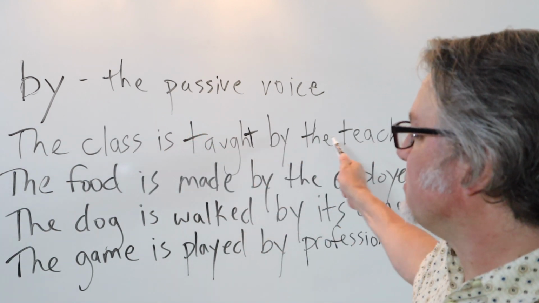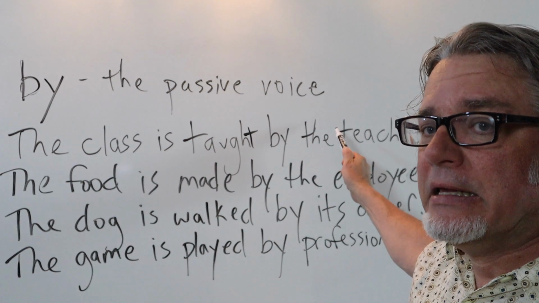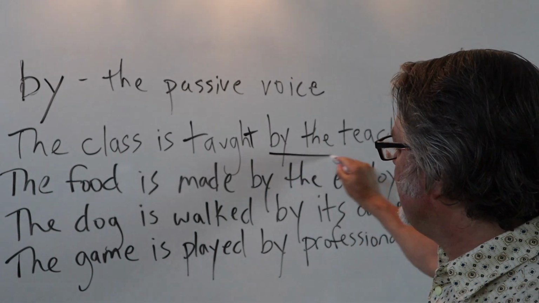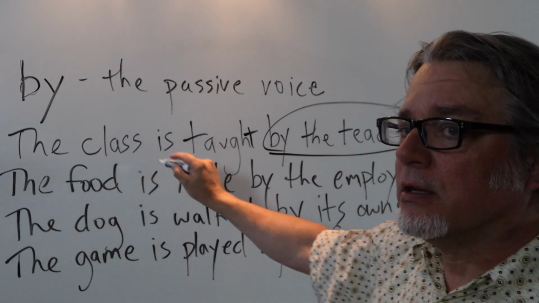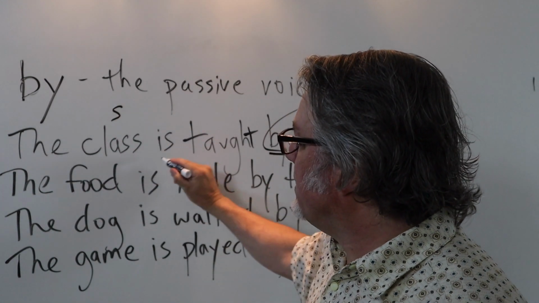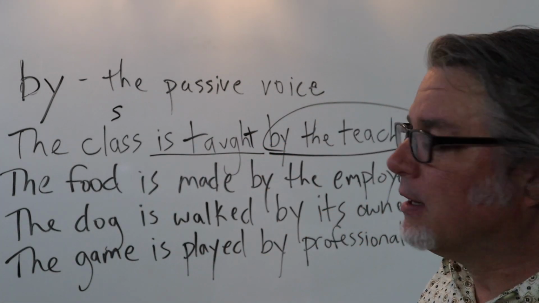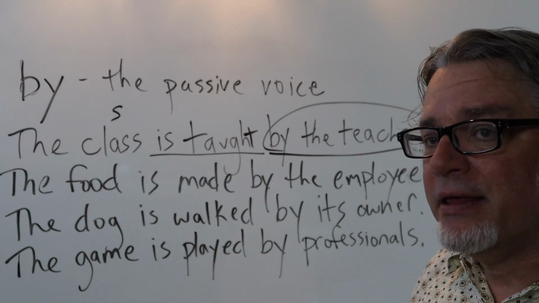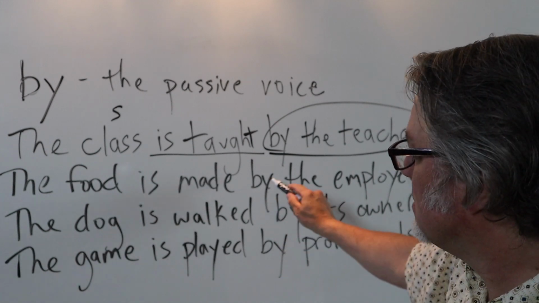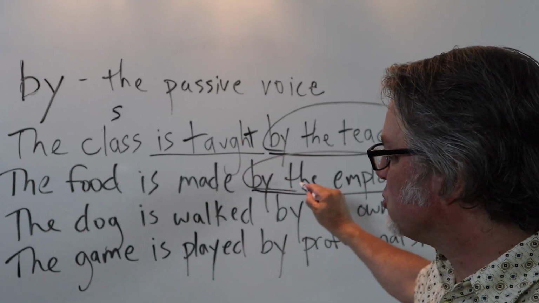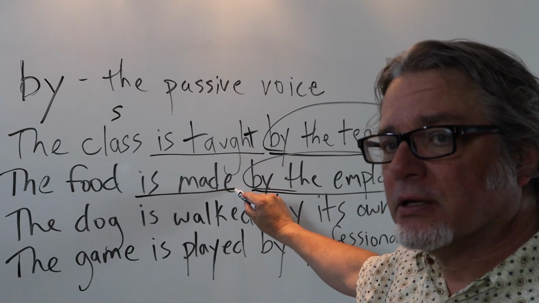The class is taught by the teacher. This is the person who's doing the teaching. Here's the subject, and then here's the verb. The food is made by the employees. These are the people who are actually doing the action.